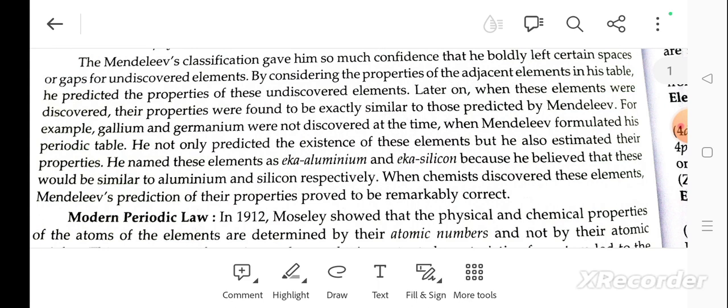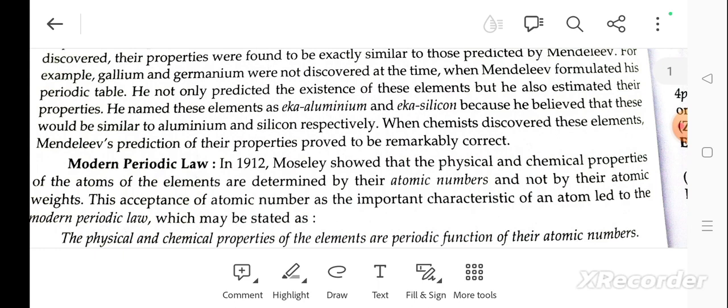He not only predicted the existence of these elements, but also estimated their properties. He named these elements eka-aluminium and eka-silicon, because he believed that these would be similar to aluminium and silicon respectively. When the chemists discovered these elements, Mendeleev's prediction of their properties proved to be remarkably correct.